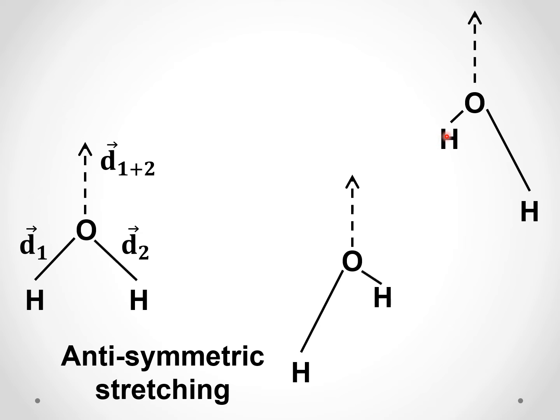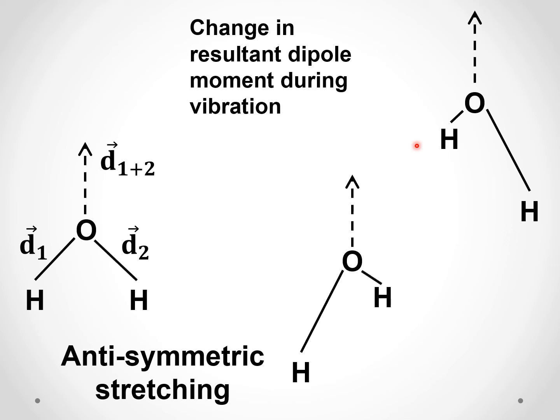When the molecule is vibrating like this or in this position, there will be a particular magnitude for this resultant. When it changes its position, the magnitude also changes. So the magnitude of the resultant vector changes during the vibration. So antisymmetric stretching for the water molecule absorbs IR radiation.